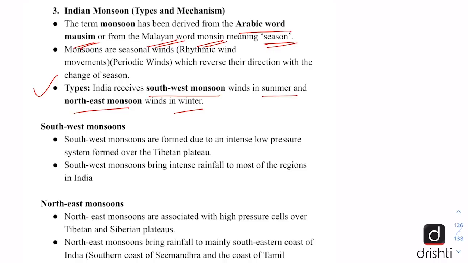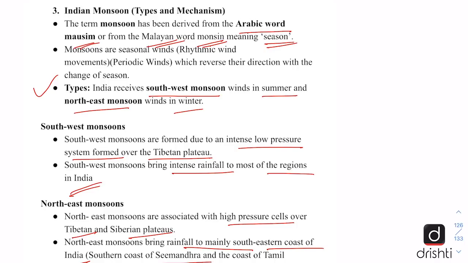And southwest monsoon is formed due to intense low pressure system formed over the Tibetan Plateau, and southwest monsoons bring intense rainfall to most of the regions in India. Whereas the northeast monsoon is associated with high pressure cells over Tibetan and Siberian plateaus, and northeast monsoons bring rainfall to mainly southeastern coast of India, basically southern coast of Andhra and the coast of Tamil Nadu. So this was all in today's editorial analysis.